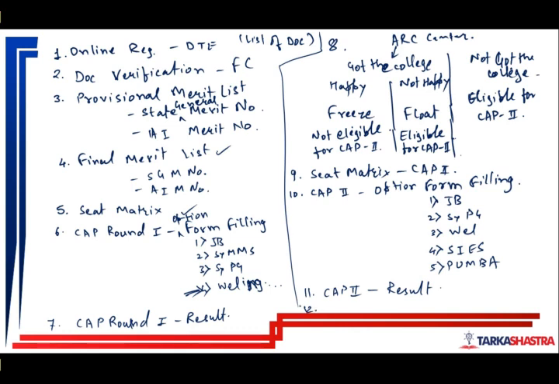Again, the next process would be you go to the ARC center for freeze. If you are happy with your college, then you freeze it. And if you are not happy with your college, then you select the option of float to get into cap round 3. Okay.